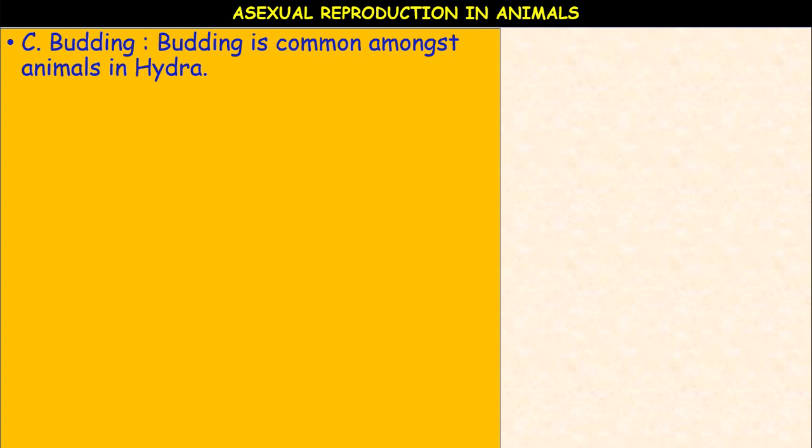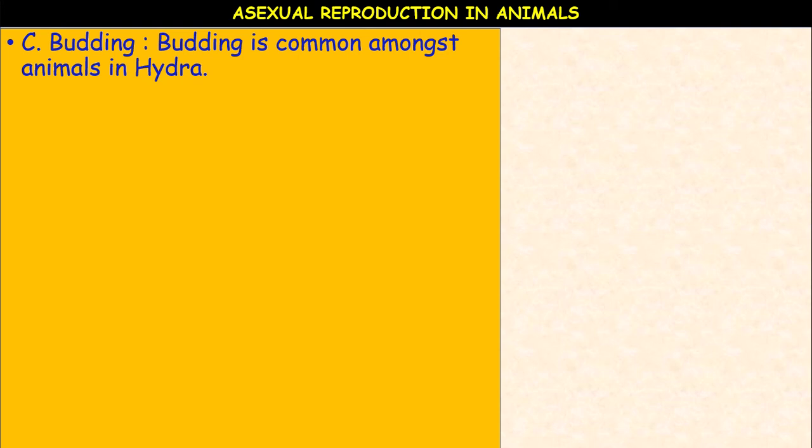Next, the third method of asexual reproduction in animals, budding. What is budding? Budding is common amongst animals like hydra. You have studied about budding in yeast in 7th class.